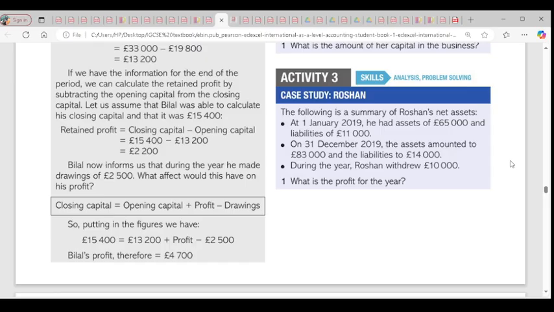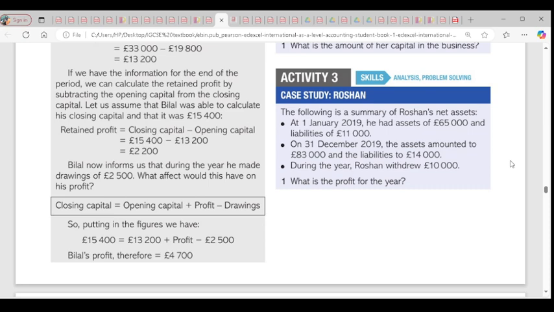Total assets is 83,000, liabilities 14,000. So that's 69,000. The net difference is the closing net asset minus the opening net asset, which is 69,000 minus 54,000. That gives us 15,000. So that is the same as closing capital minus opening capital.